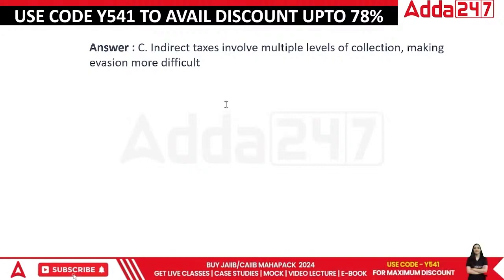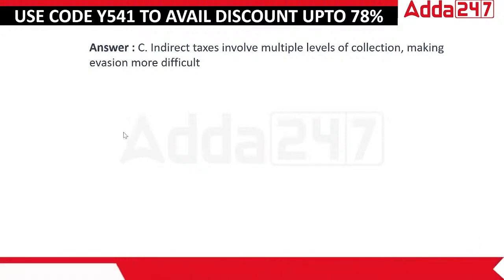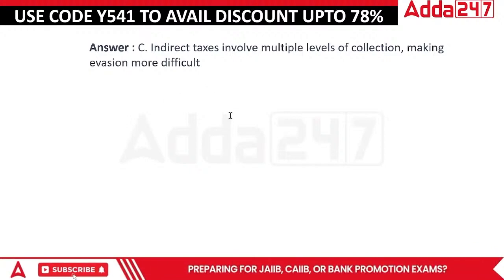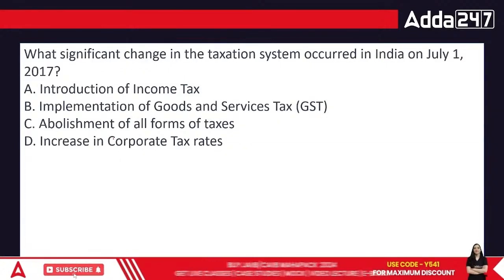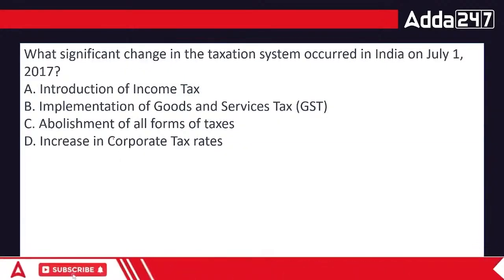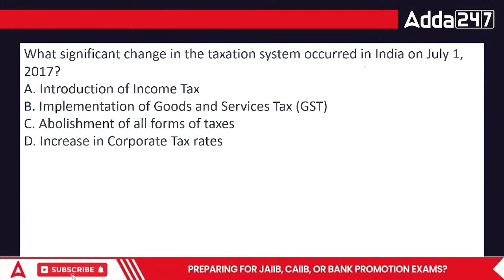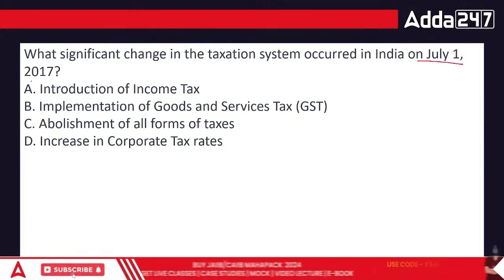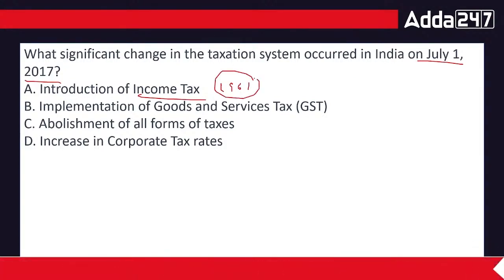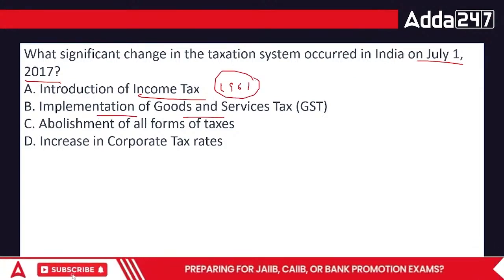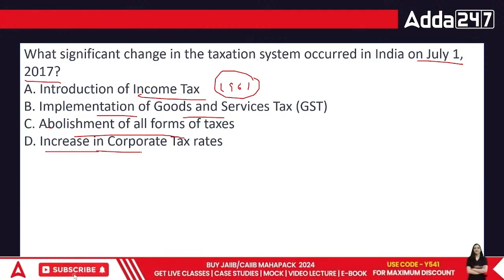Acha, now let's talk about the particular next question. Okay, the next question is related to the area of what significant change in the taxation system occurred on July 1, 2007. Introduction of income tax. No, income tax was introduced in 1961, everyone. Then implementation of GST, then abolishment of all forms of taxes, or we can say increase in the corporate taxes.